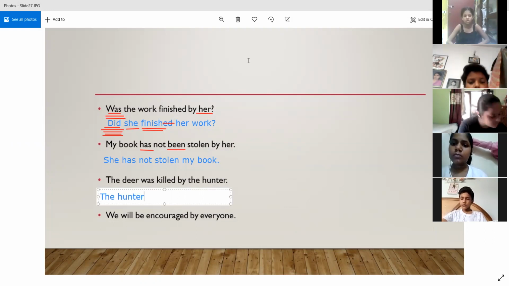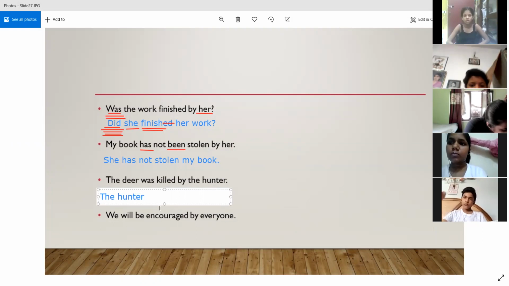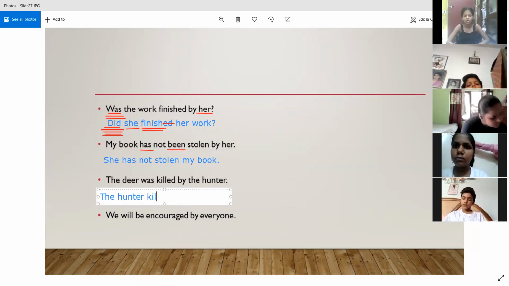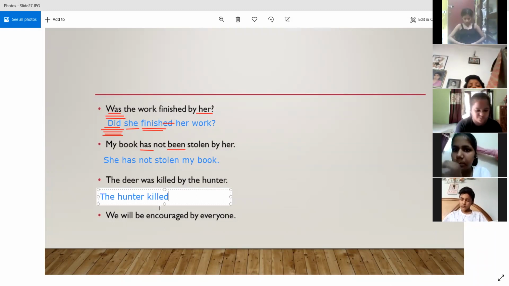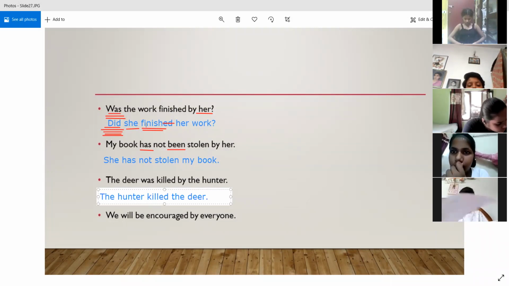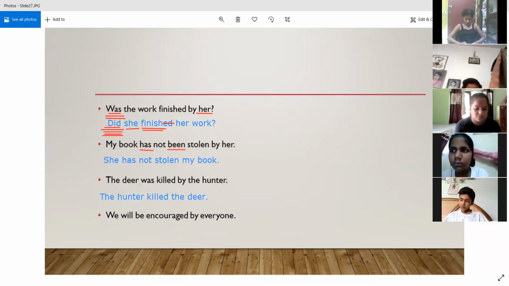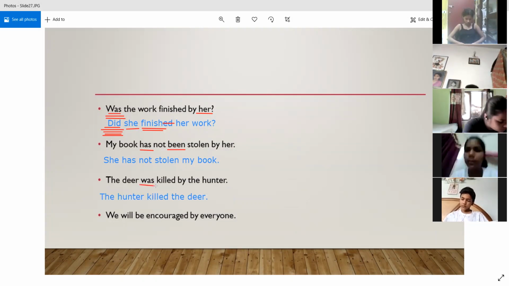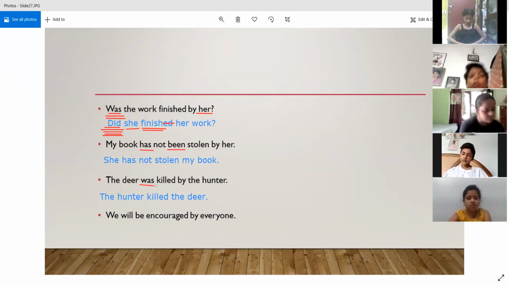Wait, Mayank got disconnected, I think. The hunter killed the deer. So how did we get the idea that it was in simple past? By this was present. So was the correct form of the be verb that was present over here.